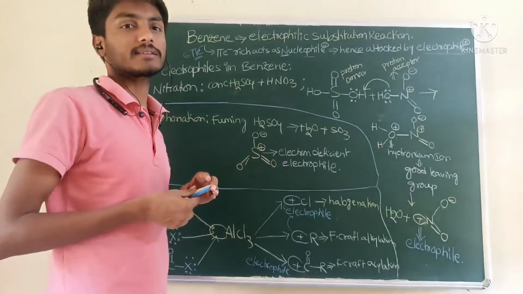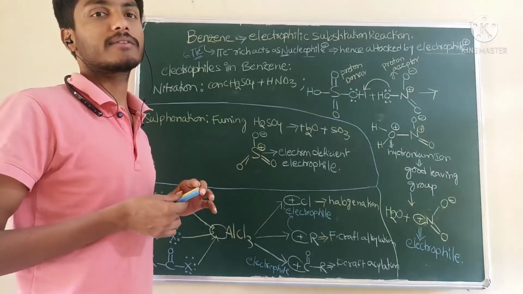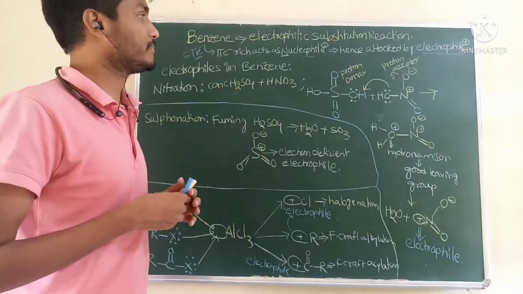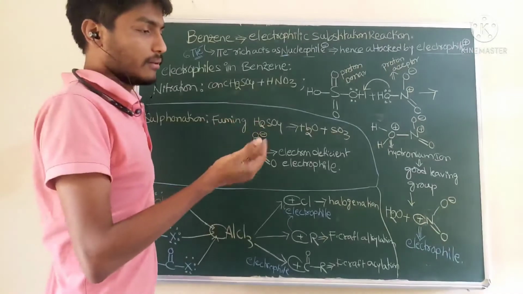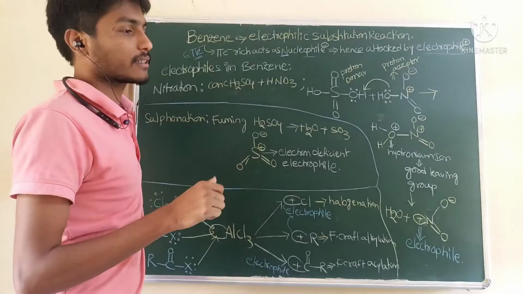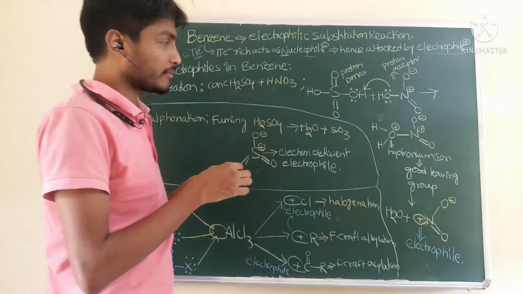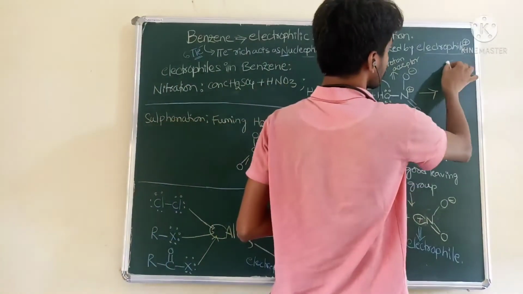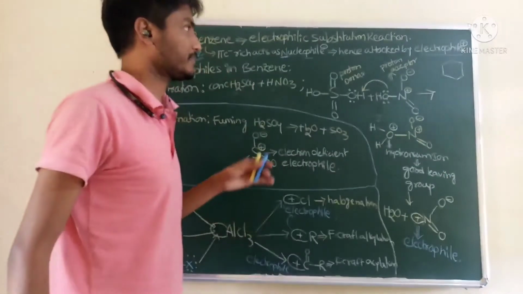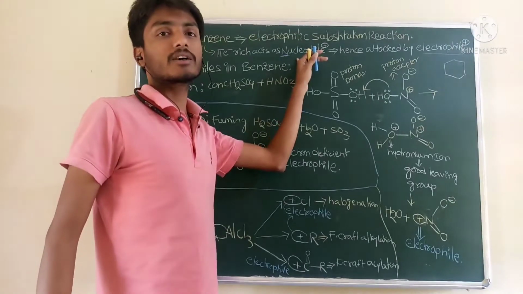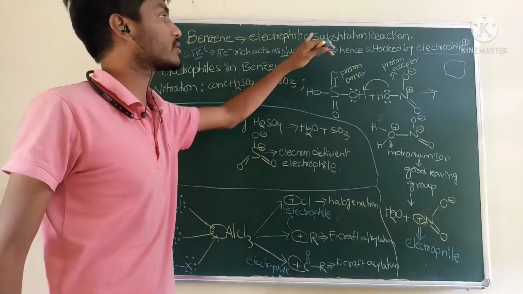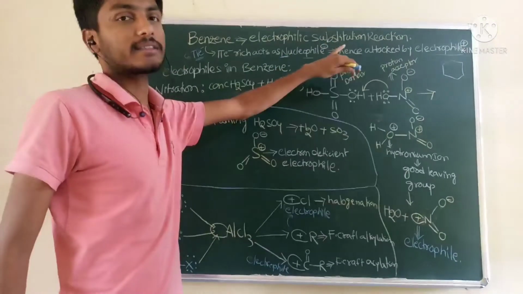Even though benzene has pi bonds, it will not undergo addition reaction. Why does benzene not undergo addition reaction? If benzene underwent addition reaction, there would be a formation of cyclohexane. So in order to preserve the aromaticity, benzene undergoes substitution reaction instead of addition reaction.